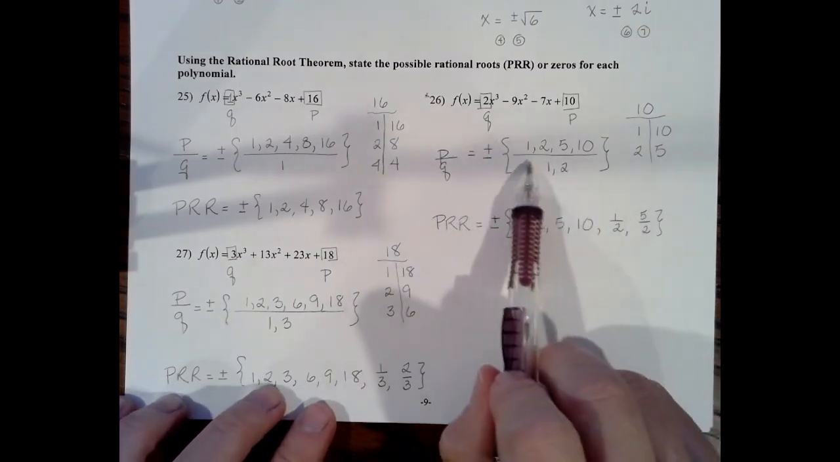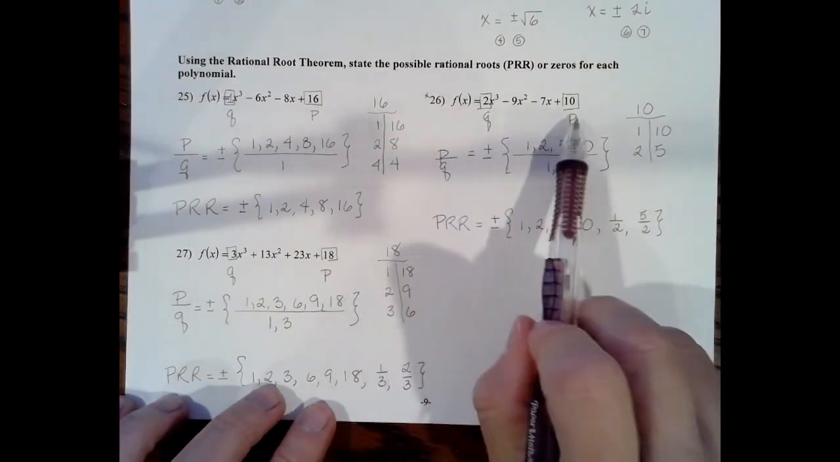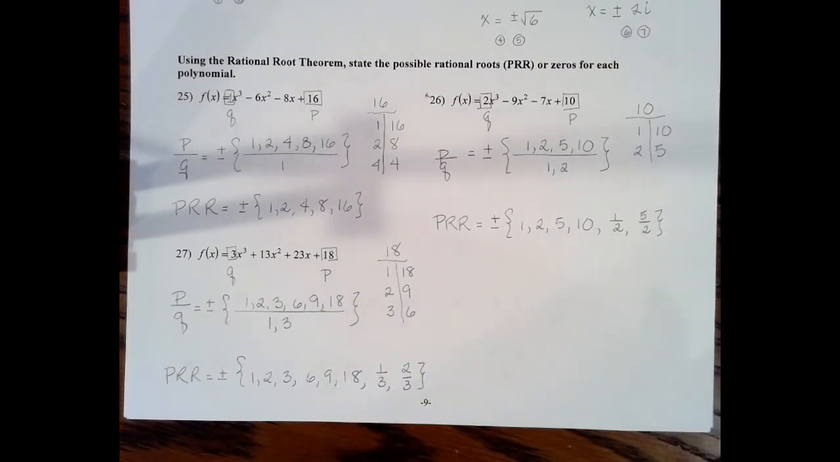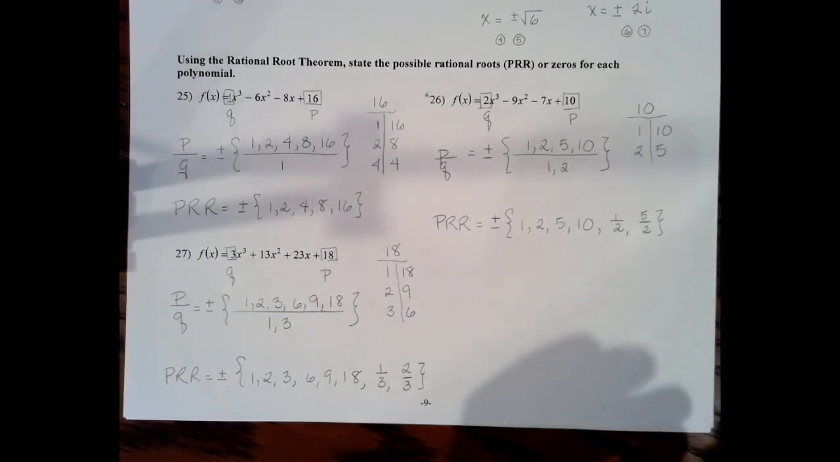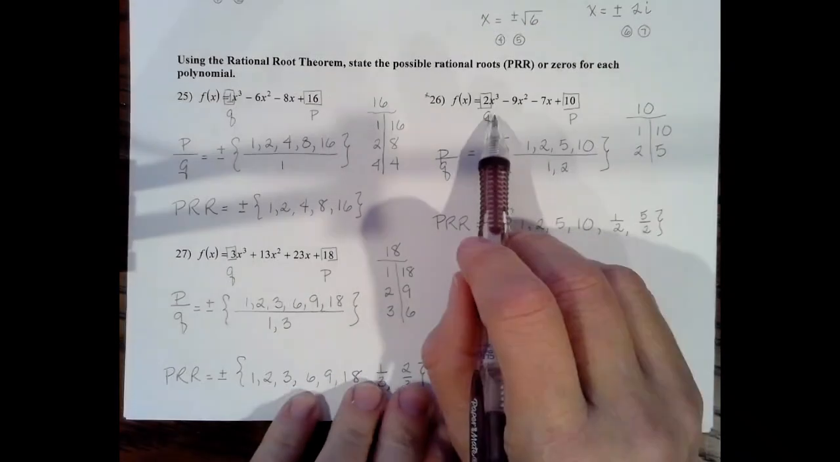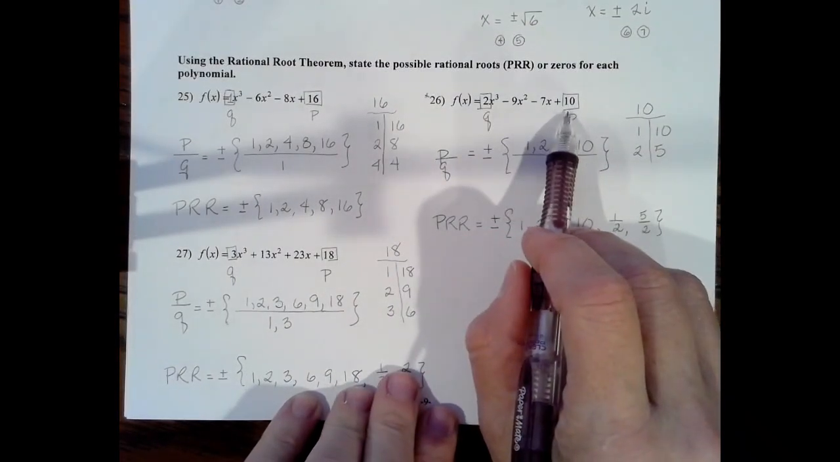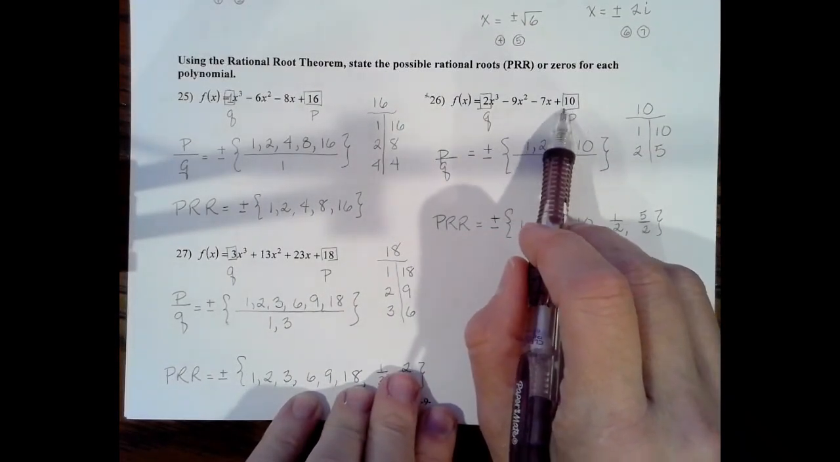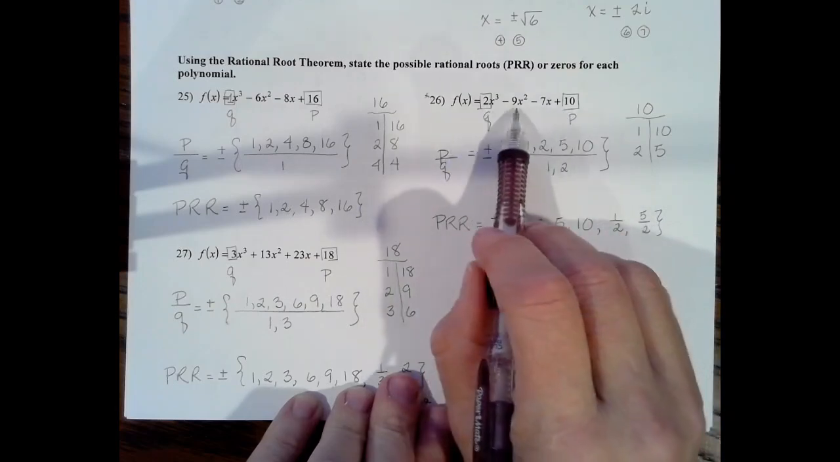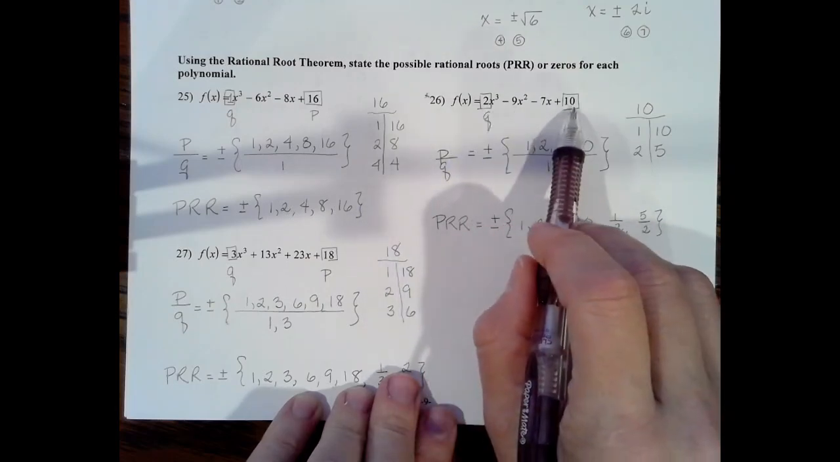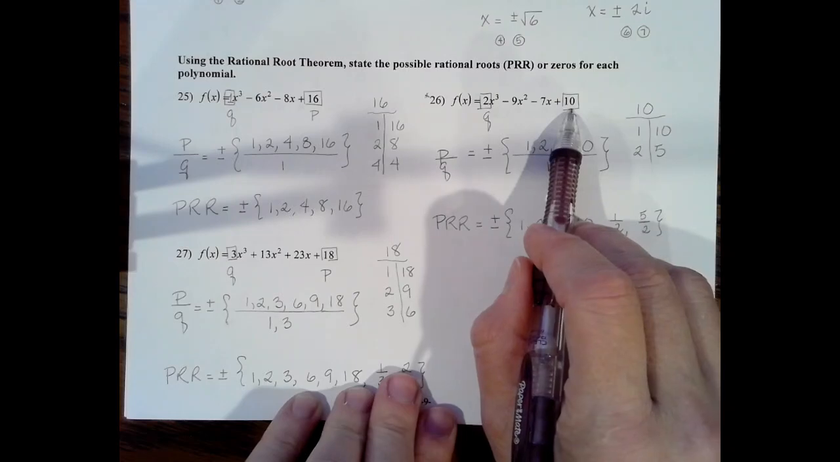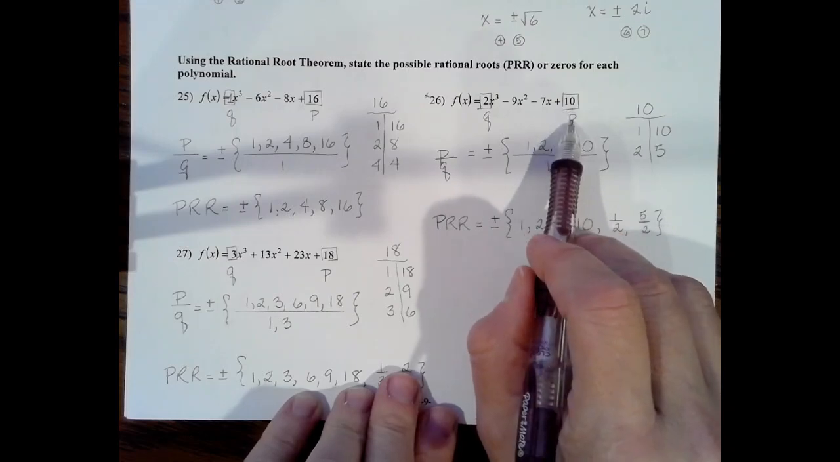So the first thing I'm going to do is identify my p and my q. P is all the factors of the constant term. Q is going to become all the factors of the leading coefficient. So if I look at this list, it's already in standard form. So the constant term is the number that doesn't have an x with it. So it's the number by itself. That happens to be 10. So 10 is my P.